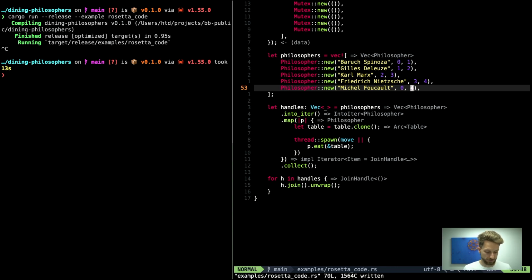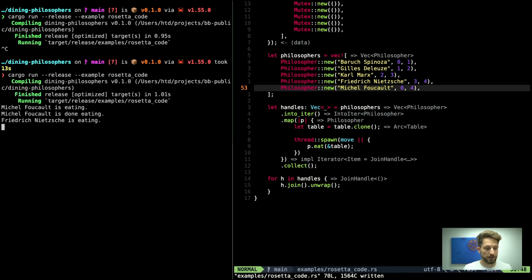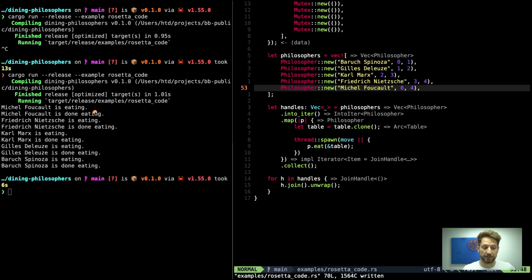We save the new configuration where we now reconfigure the first fork to be the lower numbered one, and we run the code again. And it works. Now we can see that they are eating in a sequence because this 1 millisecond is actually fairly long pause when it comes to computer processors. And one philosopher eats after the next one, which is not optimal because normally they can eat in parallel, or at least some of them can, because we have 5 philosophers, 5 forks.